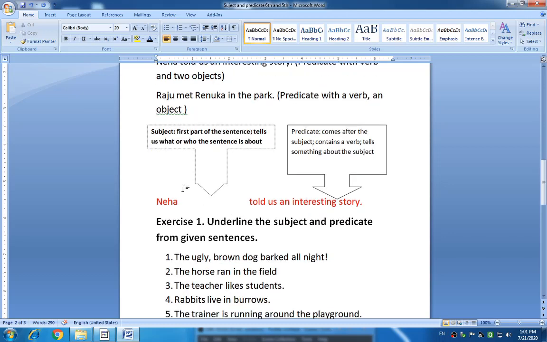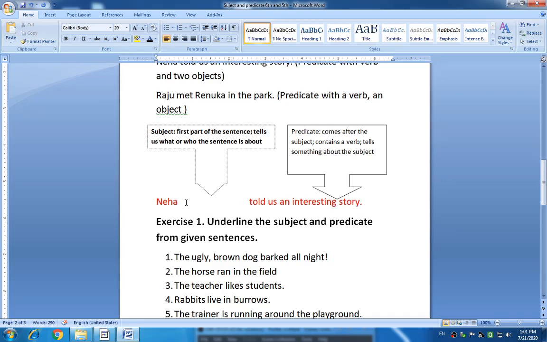Okay, look at the next one. Here, I have made some marks for easy understanding. I have broken that sentence into two parts. The first part tells you about the subject and the other remaining part along with the verb tells you about the predicate. Neha, told us an interesting story. If we join it, it is a complete sentence. Neha told us an interesting story.